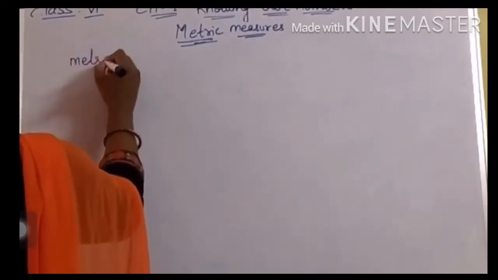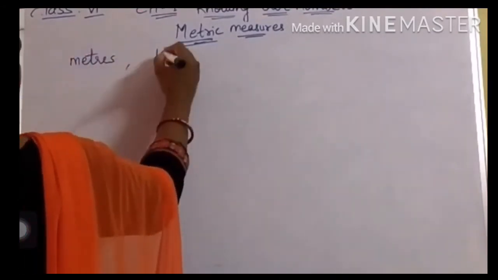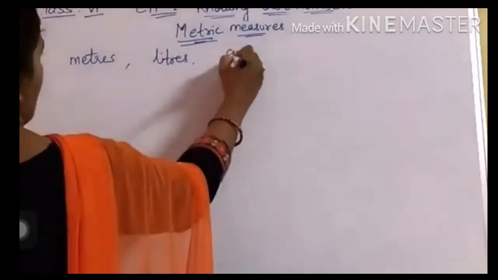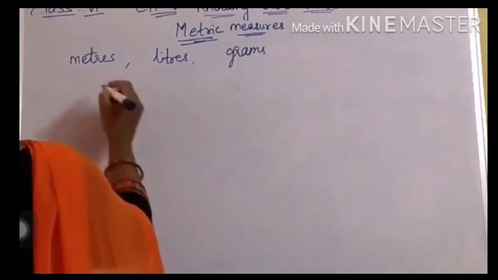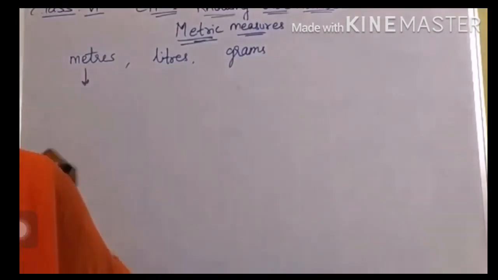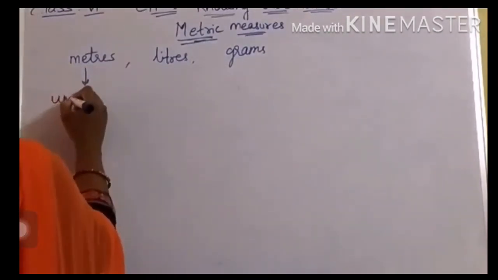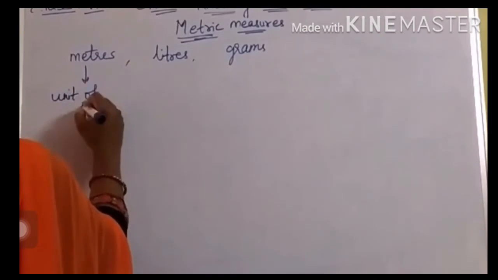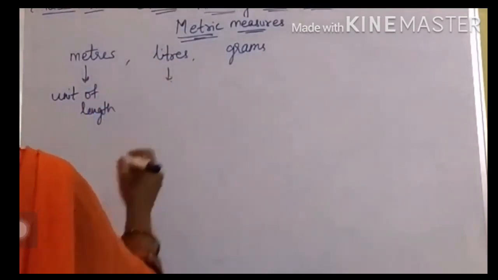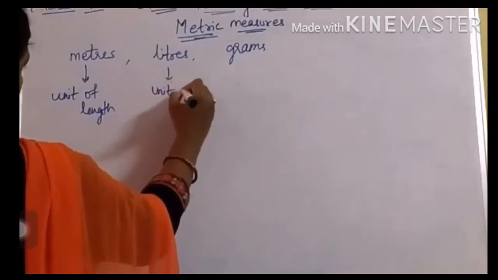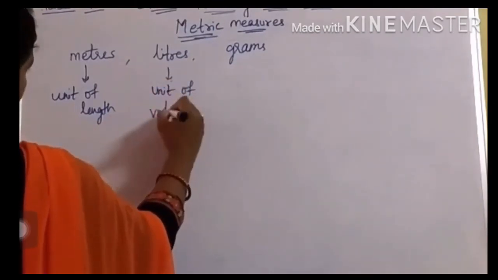Meters, liters, grams, right? These are different, right? Now where do we use meters? As a unit of length. Unit of length, right? And liters as a unit of volume. You know that thing, unit of volume.